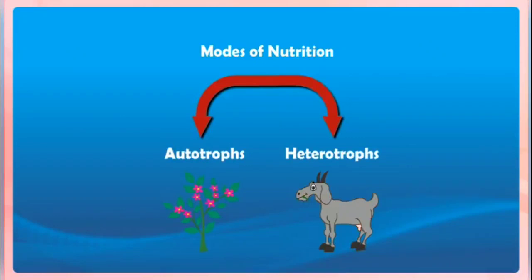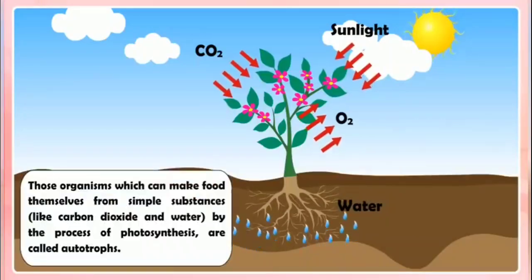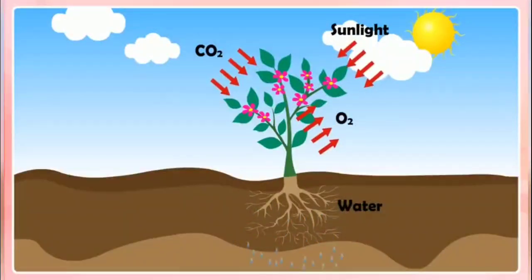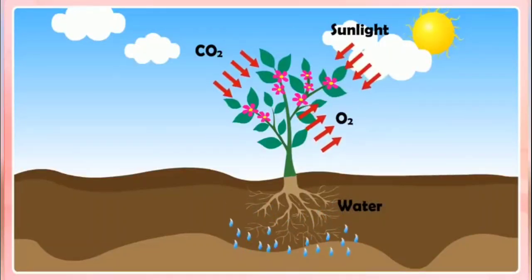All the organisms can be divided into two main groups. 1. Autotrophs. 2. Heterotrophs. Autotroph. Those organisms which can make food themselves from simple substances like carbon dioxide and water by the process of photosynthesis are called autotrophs, and their mode of nutrition is called autotrophic. For example, green plants.